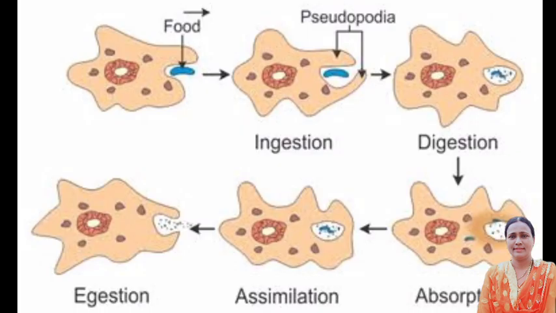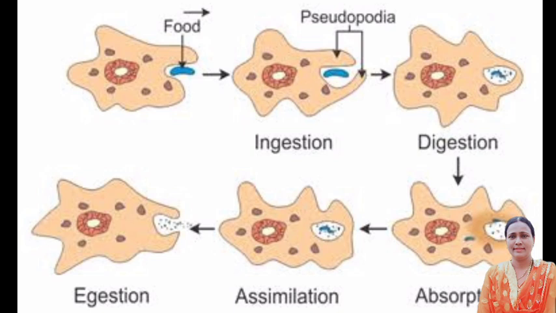Now we'll see nutrition in amoeba. Amoeba is a unicellular omnivore organism that does not possess specialized organs for the process of nutrition. The mode of nutrition in amoeba is holozoic and takes place with the help of pseudopodia, that are finger-like extensions. It engulfs the food when it comes in contact with its cell surface by ingestion. Pseudopodia fuse over the food particle to form a food vacuole.